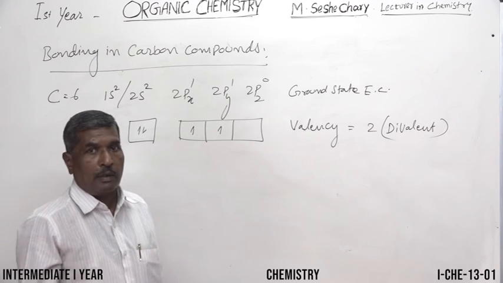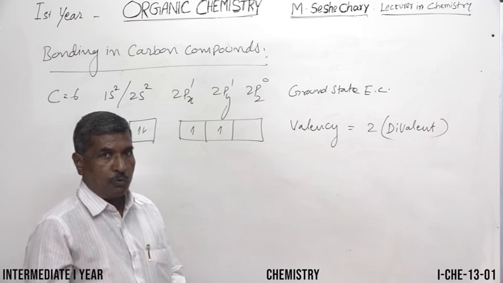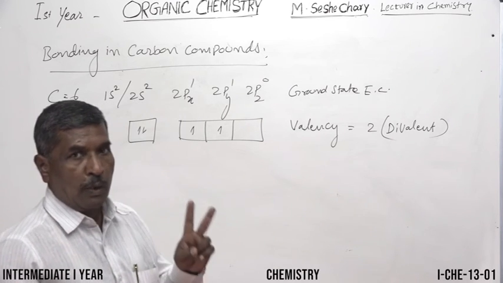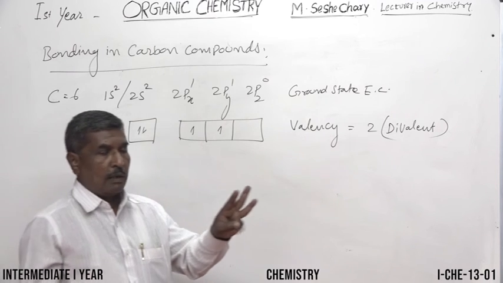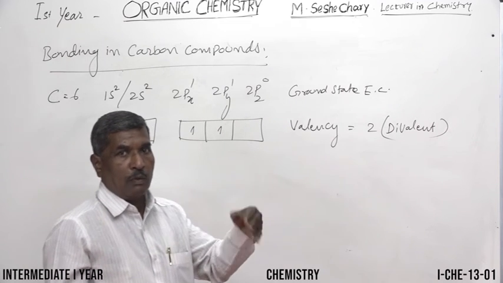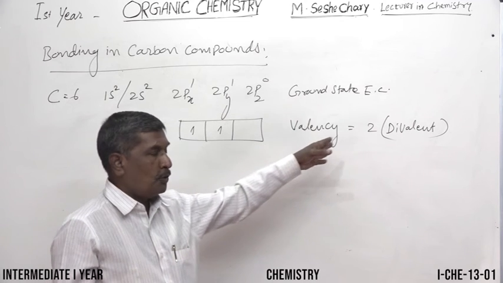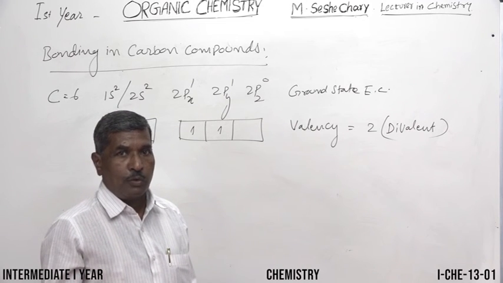Divalent means it can form only 2 bonds. If any atom contains 1 unpaired electron, it forms 1 bond. If there are 2 unpaired electrons, it will form 2 bonds. If there are 3 unpaired electrons, 3 bonds. 4 unpaired electrons, 4 bonds. Now, how many unpaired electrons are there? 2. So the valency is equal to 2. The carbon valency is 2.